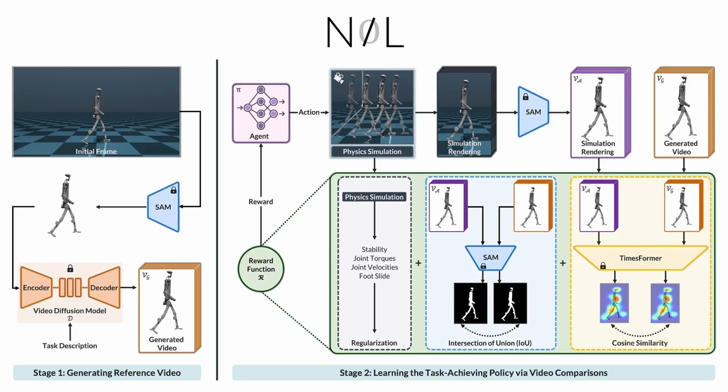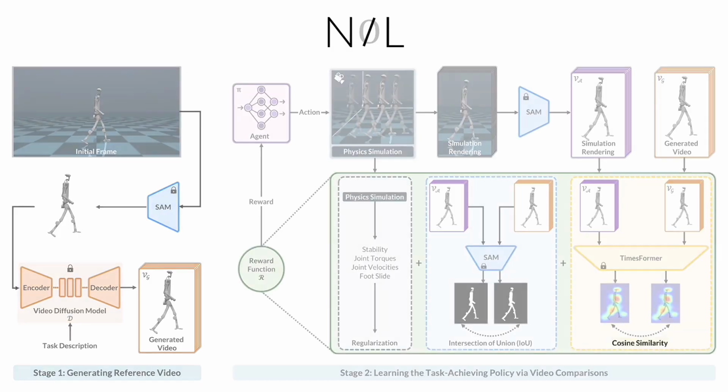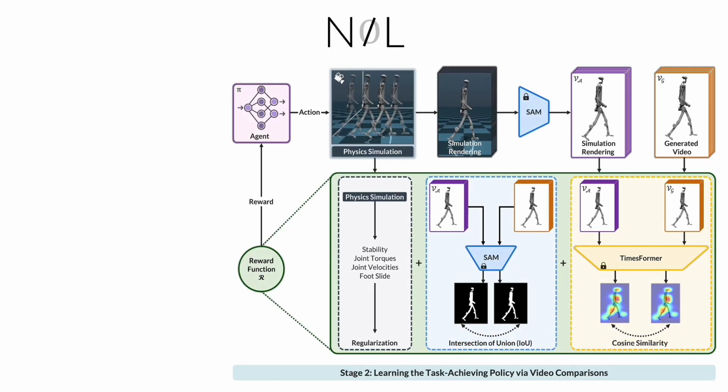Our approach consists of two stages. Stage 1 generates the video. To do so, we render an initial frame that captures the agent's initial pose in the physical simulation. We feed this initial frame with a textual description of the task, such as robot walking, to a pre-trained video diffusion model, and generate a reference video that serves as our expert demonstration. In the second stage, we train the agent to mimic the reference video using our novel discriminator-free imitation learning framework, using a reward based on the video similarity.